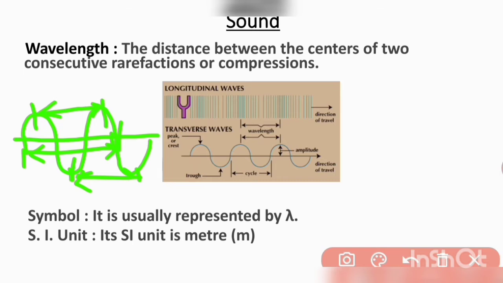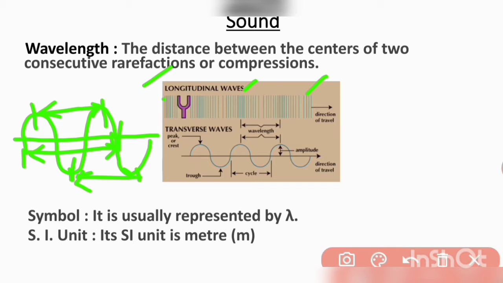Here we have two waves in this figure. First is longitudinal wave and second is transverse wave. In longitudinal wave we have two regions, one is compression, another is rarefaction. In compression, the particles are closely packed, and in rarefaction, the particles are far from each other.